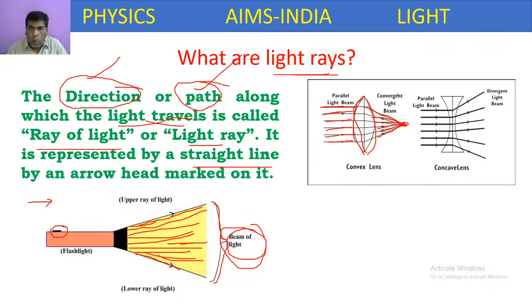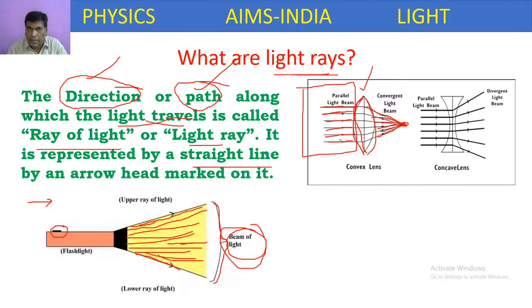So here, we have taken a convex lens and passed a parallel light beam onto it, meaning light rays which are parallel to each other.